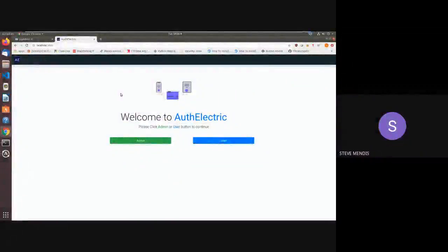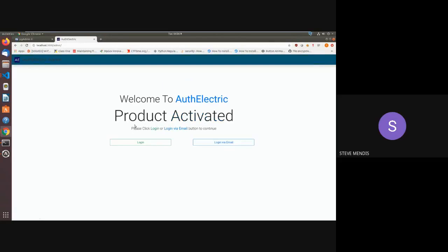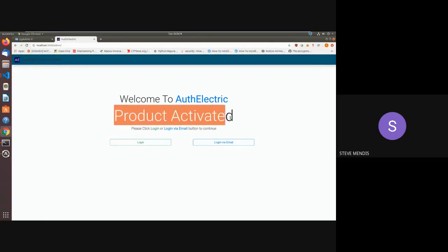So this is how, once you come to the landing page of the project, it looks like. This is our user side of the project. It has two endpoints: one is the admin endpoint and one is the user endpoint. First, let's check out the admin endpoint. Right now, as we can see, it says that the product is activated.